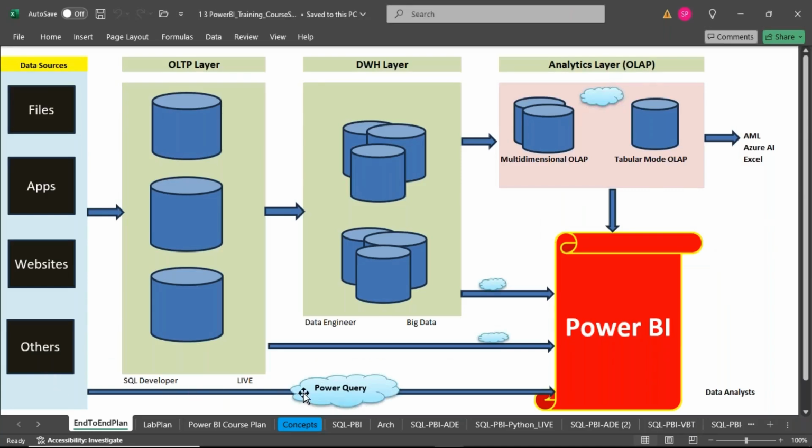We extract data using Power Query and design the reports. Once we design the reports, then we apply DAX. Power Query first, DAX next, in this way.